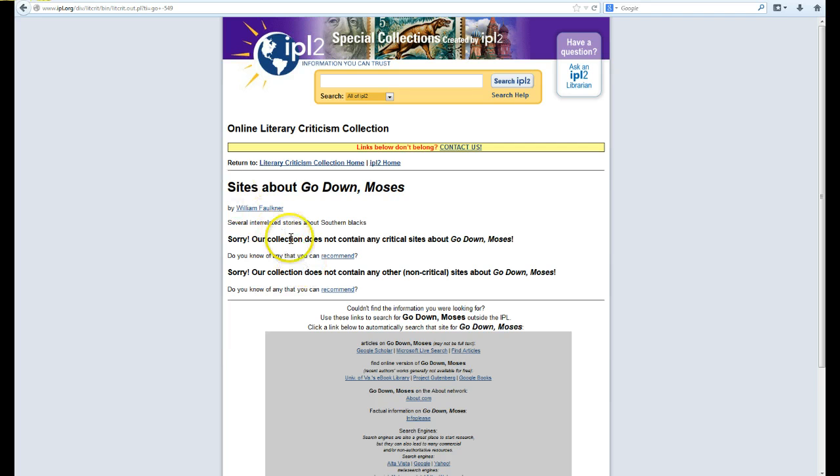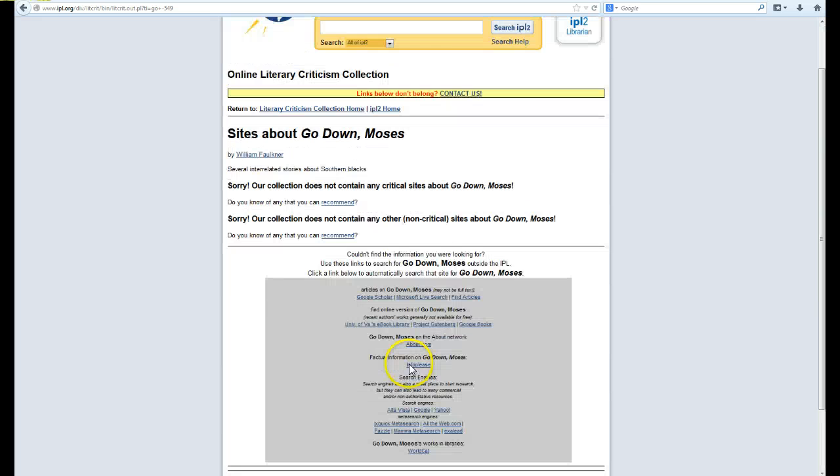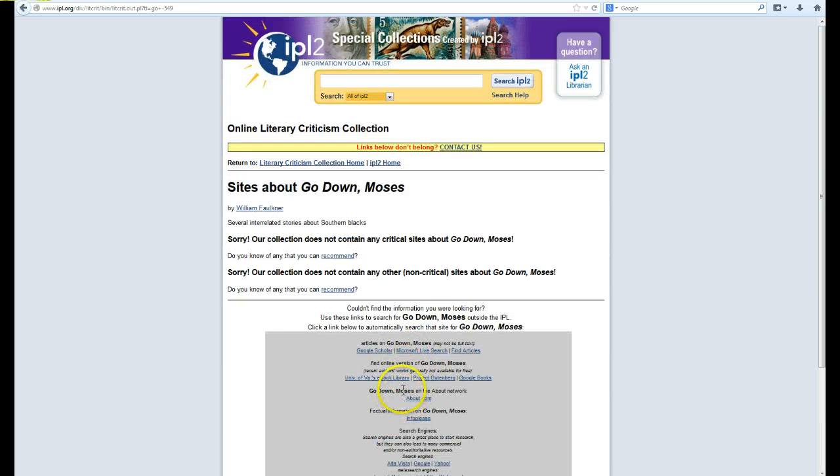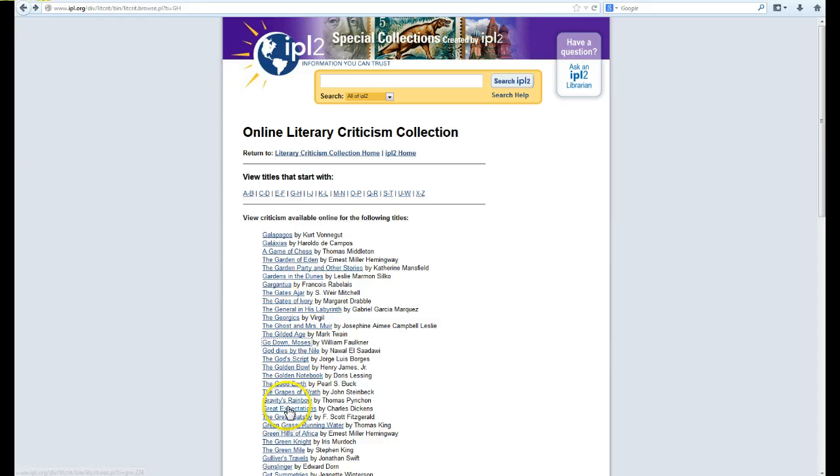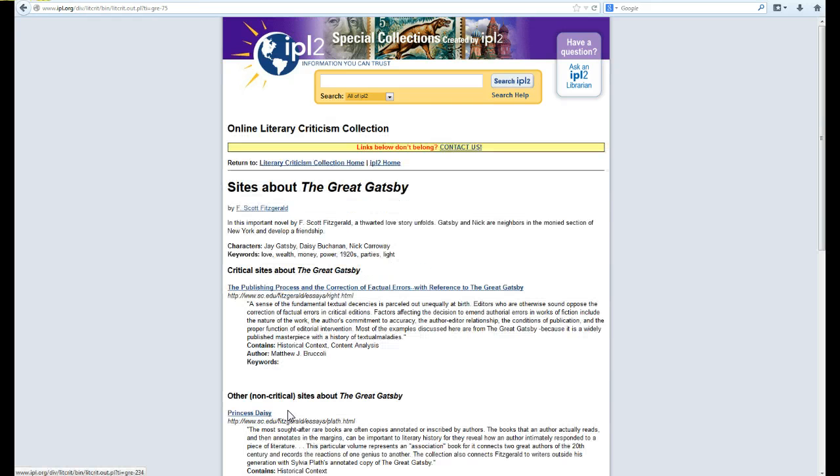Wow. This is not good. It does say that there are other places we can visit here, but I didn't authenticate these, so I'm not real comfortable telling you, oh yeah, these are great sites, go to them. I'll try one more. All right, The Great Gatsby. So there are non-critical and critical sites.